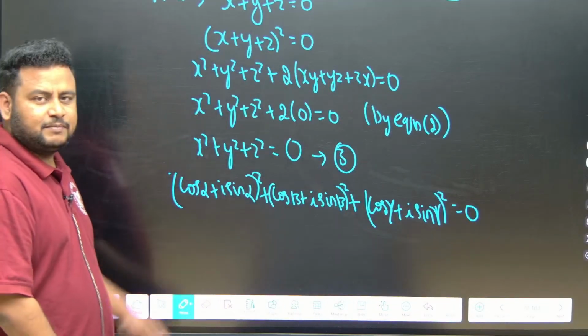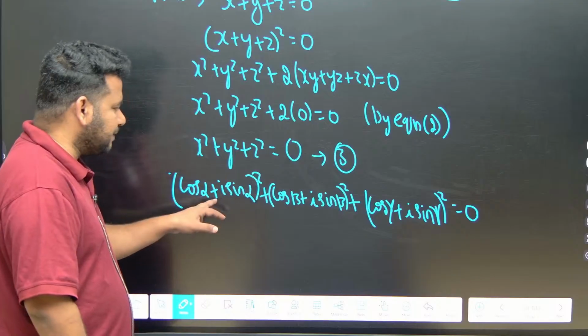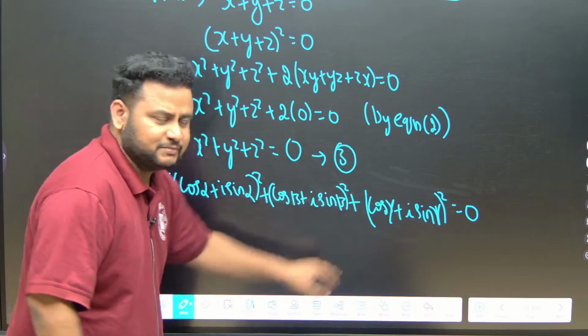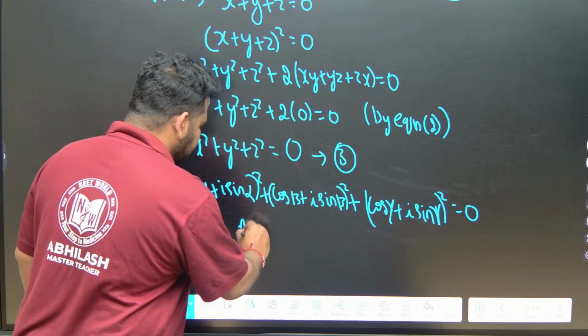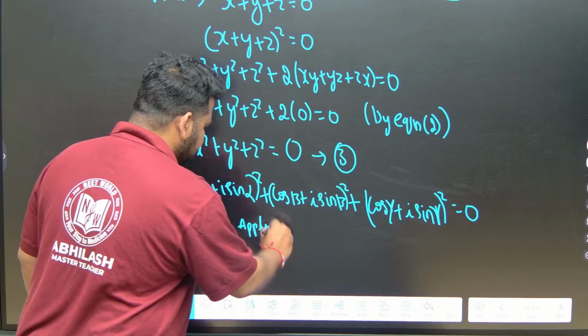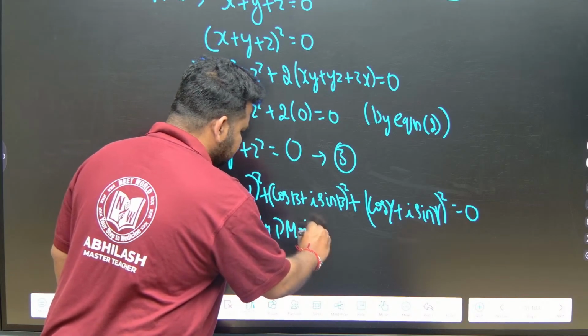Now let us apply de Moivre's theorem. Then what will happen? The powers will come inside. Let us apply de Moivre's theorem here.